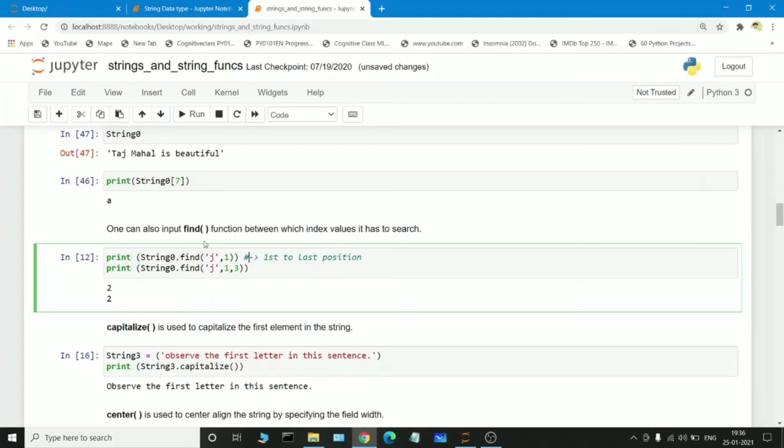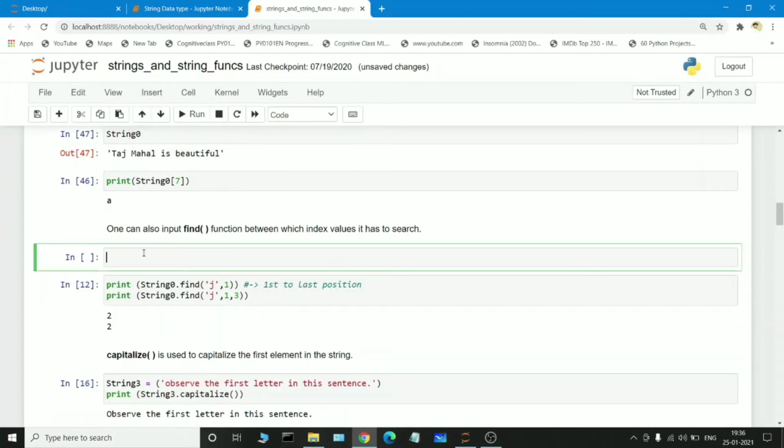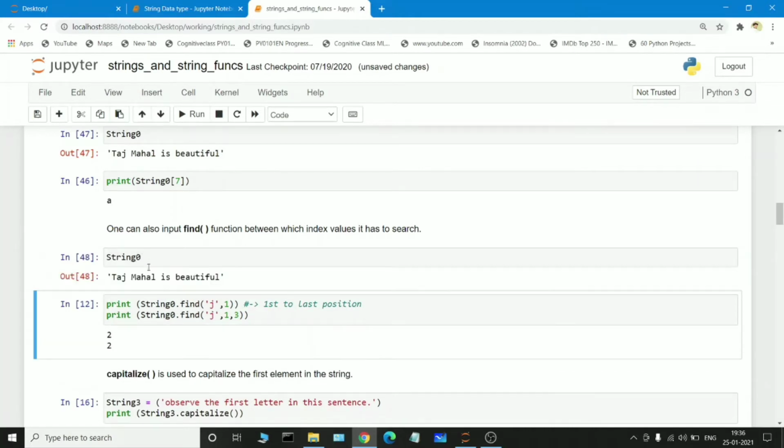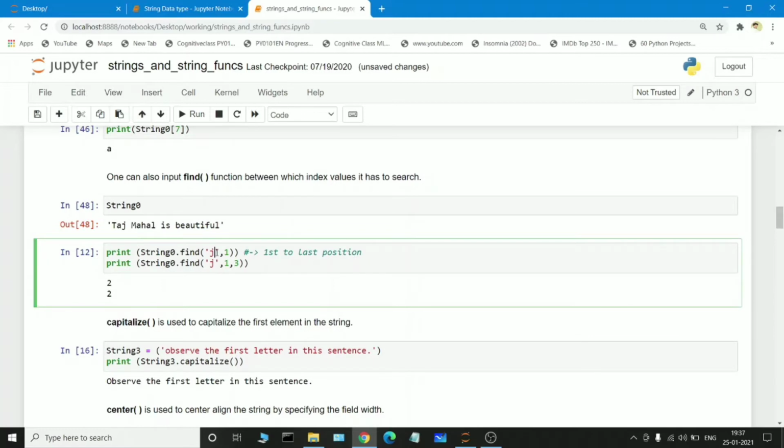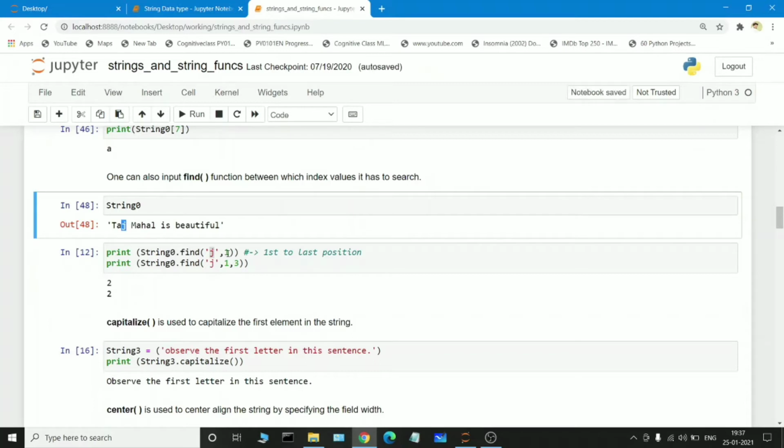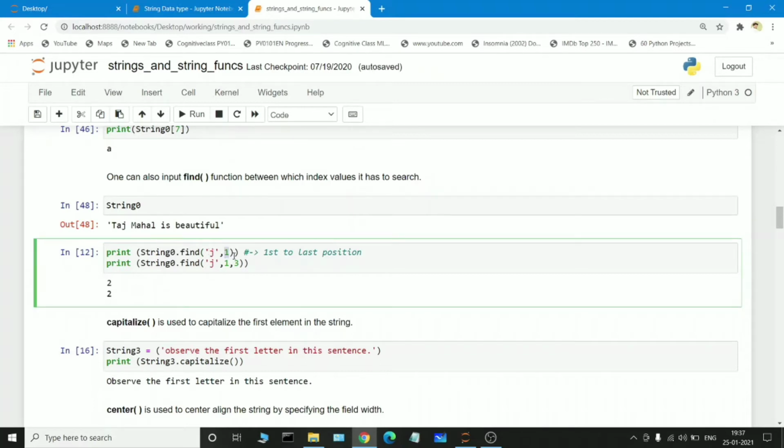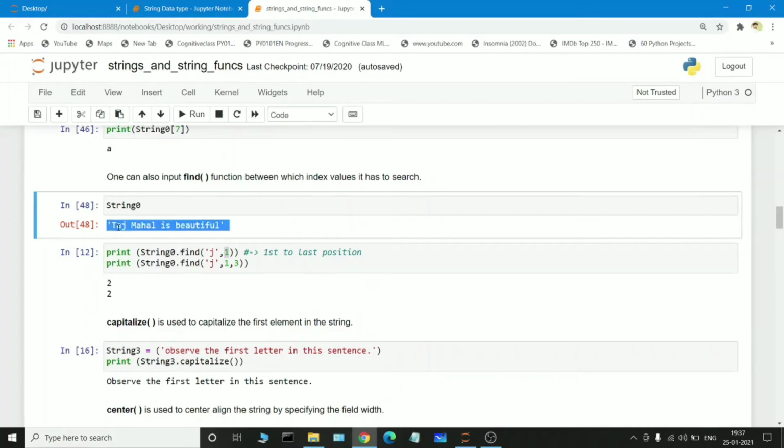So J will be in the keyword. If I am just printing string 0, Taj Mahal is beautiful. If we want to find the index position of J, J is here, but we are passing another parameter, which means 1. What is the first index? 0, 1. A will be the first index value.